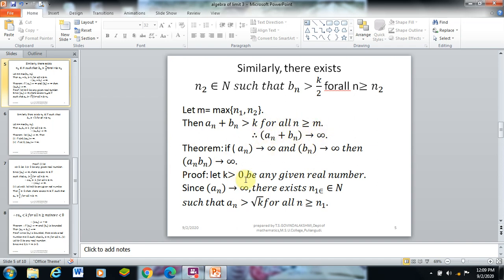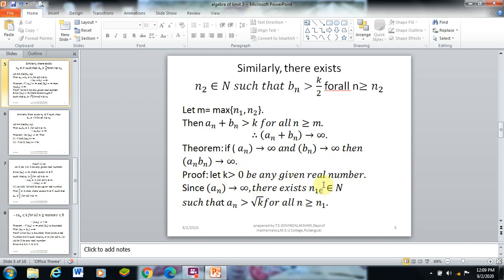Let us see another theorem. If an diverges to infinity and bn diverges to infinity, then the product an bn diverges to infinity. These two are given, an diverges to infinity and bn diverges to infinity. We have to show that the product diverges to infinity. Let us see the proof of the theorem.